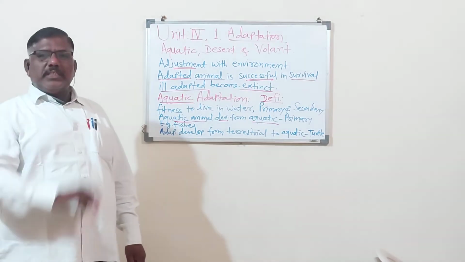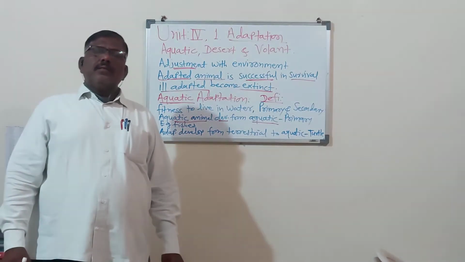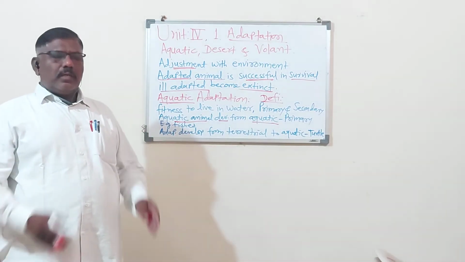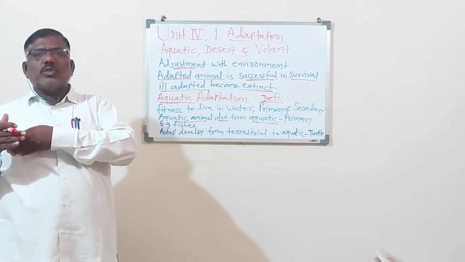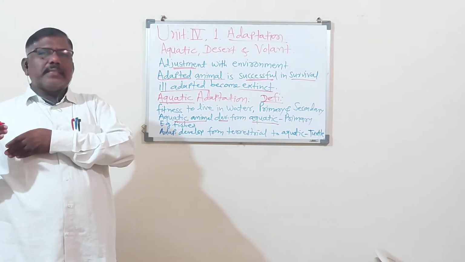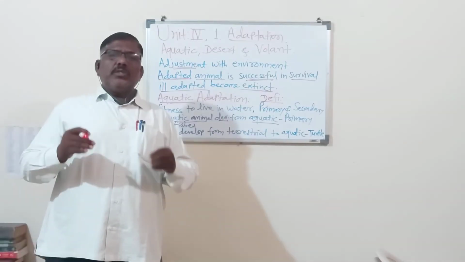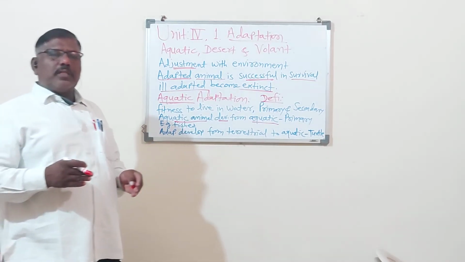So respiration is there. Now another aquatic character is body is narrower towards the front and again narrower towards the backside, tail side. Spindle shaped body, which is very helpful for the swimming.